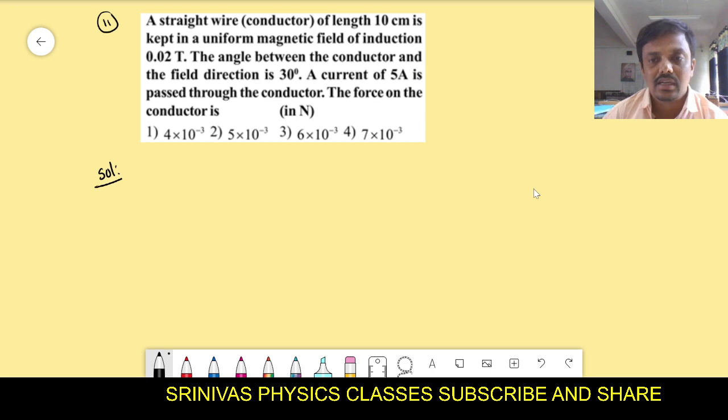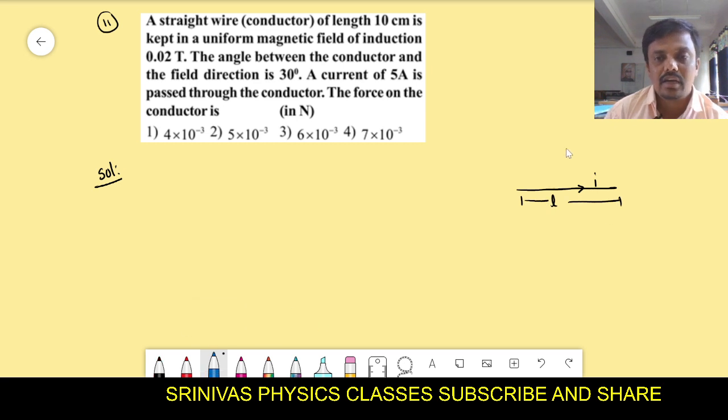Okay, let us see here. This is a straight conductor. It carries I current, and its length is L. This is kept in the magnetic field. That magnetic field is like this. The magnetic field is making some angle with the length, that is theta. Then force on the conductor is what?